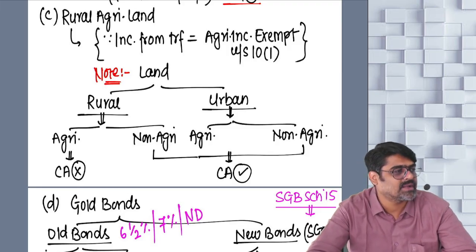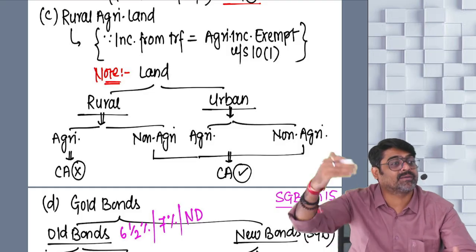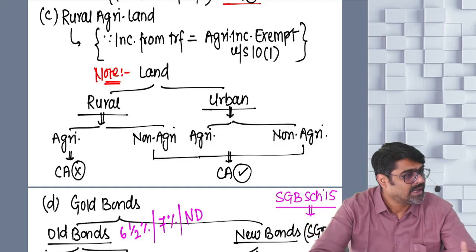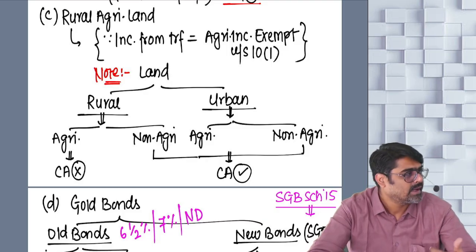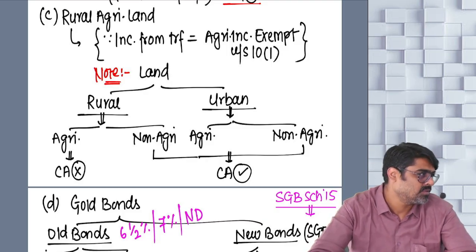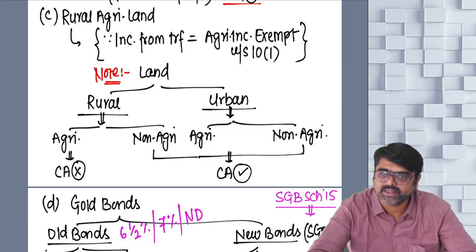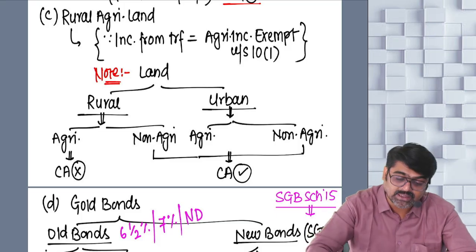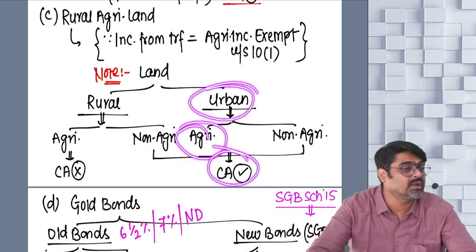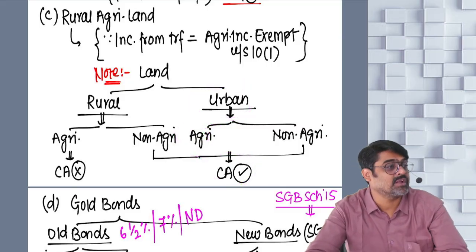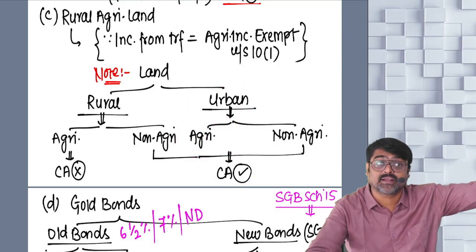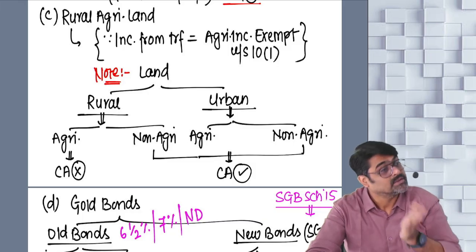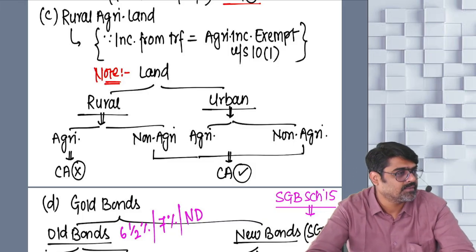Why? Because the income arising on transfer of rural agricultural land has to be exempted under section 10(1) as your agriculture income, and that is possible only if we exclude this item from the definition of capital asset. Understanding? Is income arising on transfer of urban agricultural land agriculture income or not? Hence urban agricultural land is not excluded. It is still your capital asset. So income arising on transfer of urban agricultural land, which will not be treated as agriculture income, will now be treated as capital gain, taxable under this head.